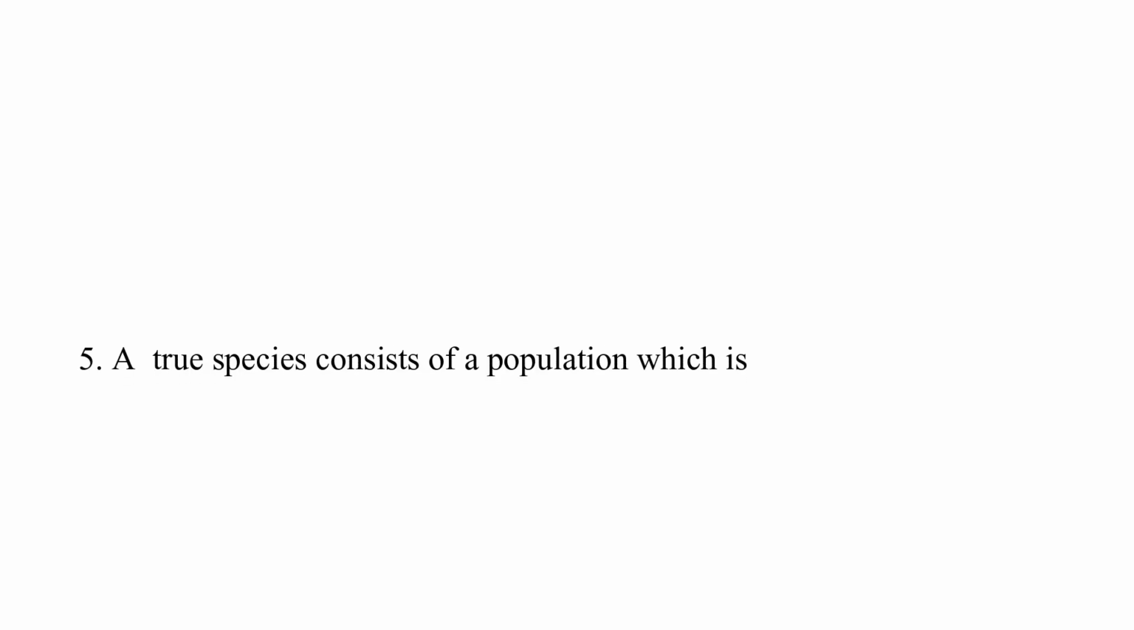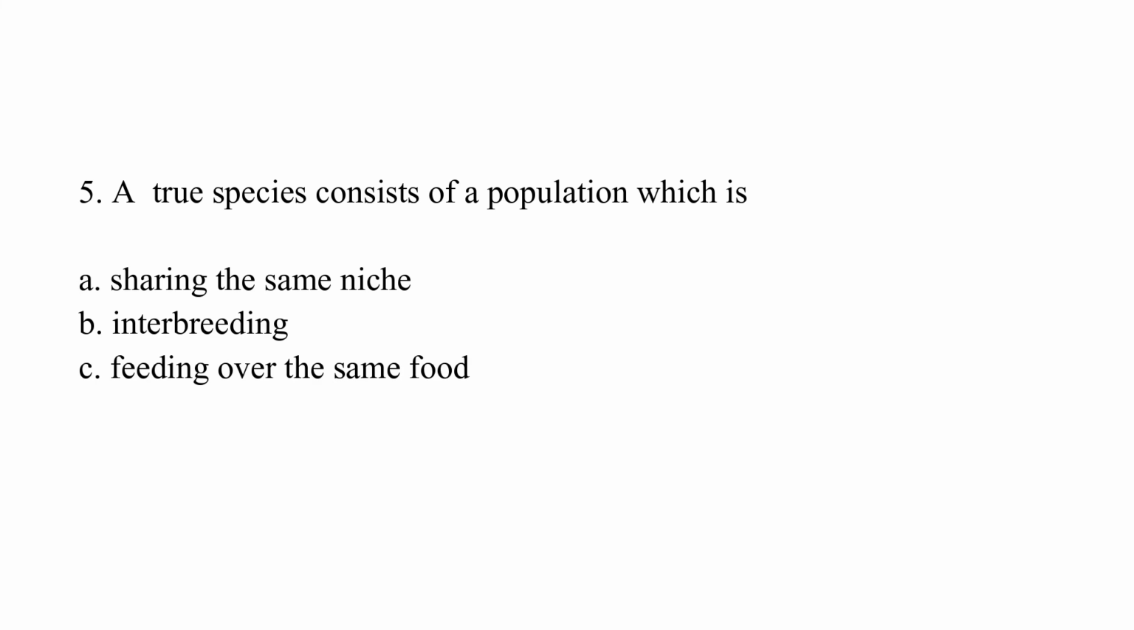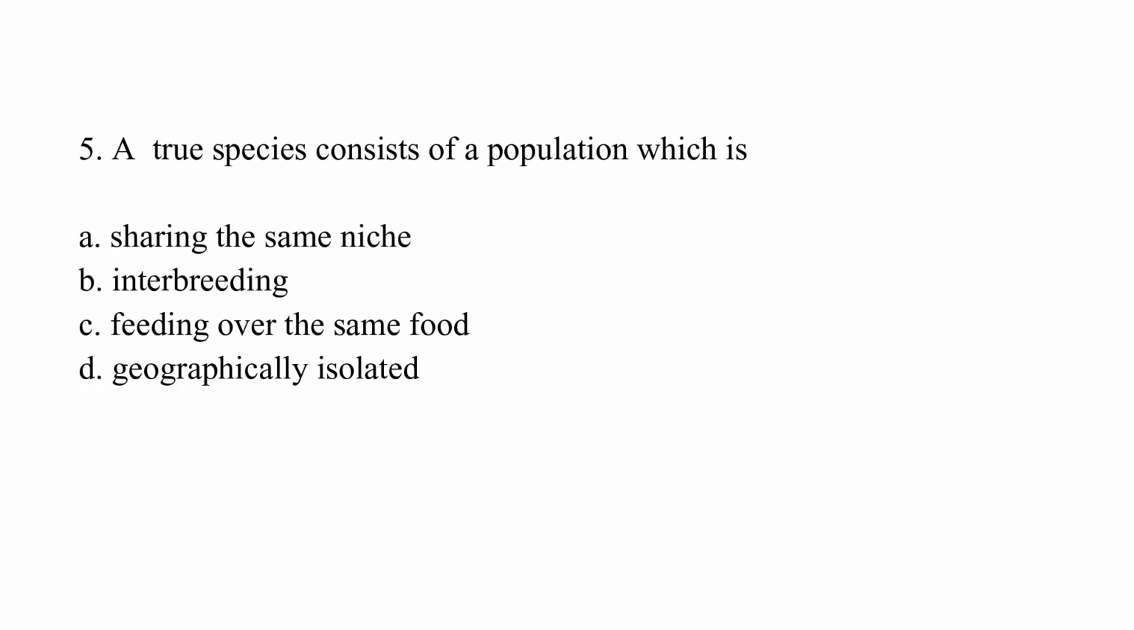A true species consists of a population which is sharing the same niche. Option B, interbreeding. Option C, feeding over the same food. Option D, geographically isolated. The correct answer is option B, which is interbreeding.